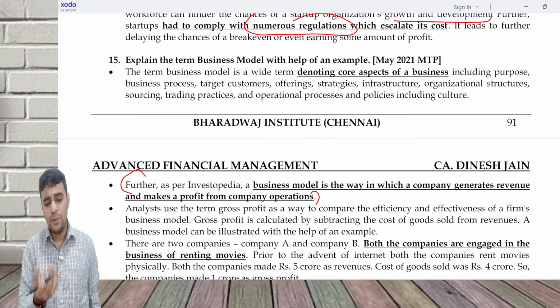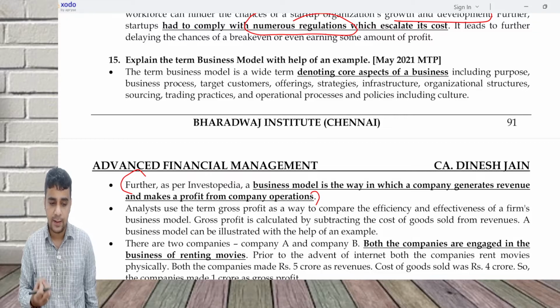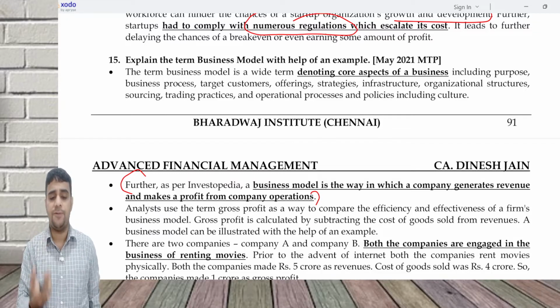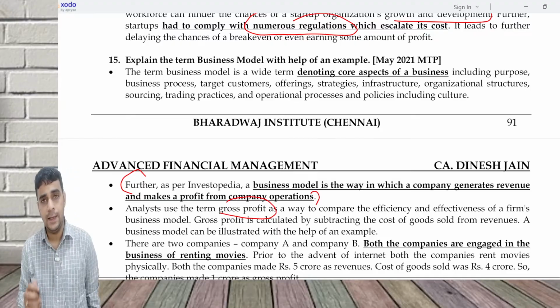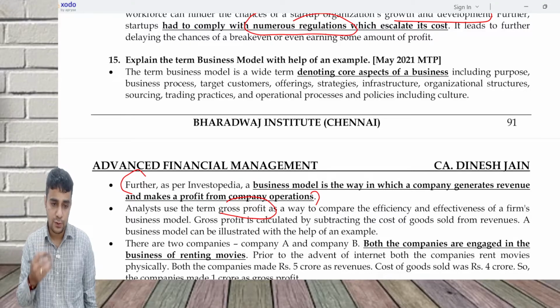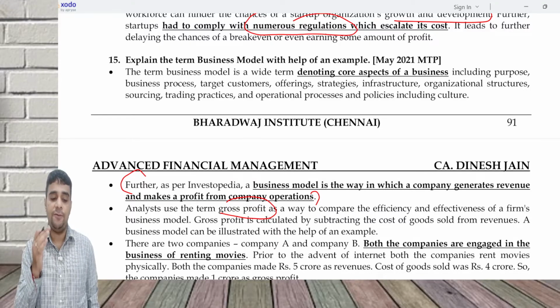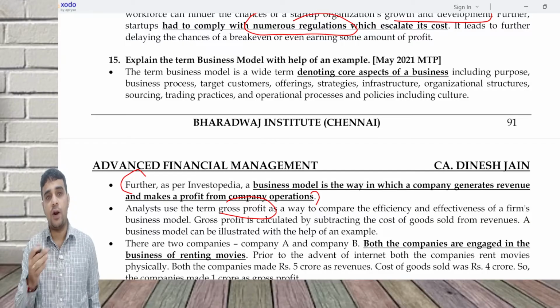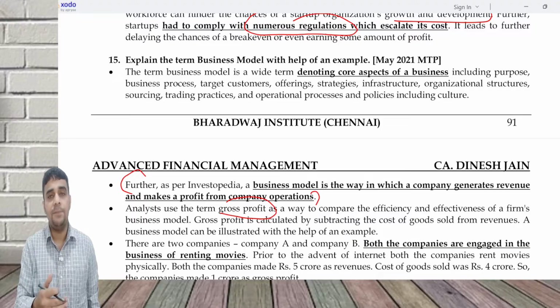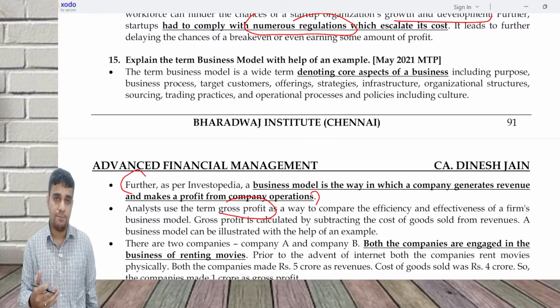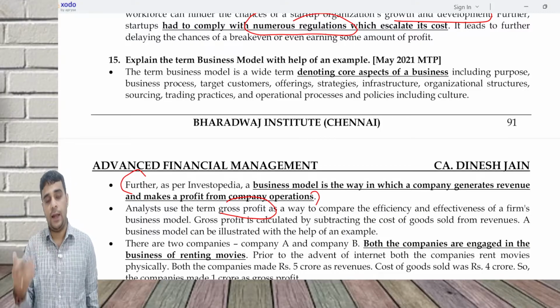Now, I want to measure the effectiveness or efficiency of a business model. We can use gross profit as the approach. Gross profit is a way to compare the efficiency and effectiveness of a business model. A high gross margin indicates that the business model is more profitable, more efficient and effective.